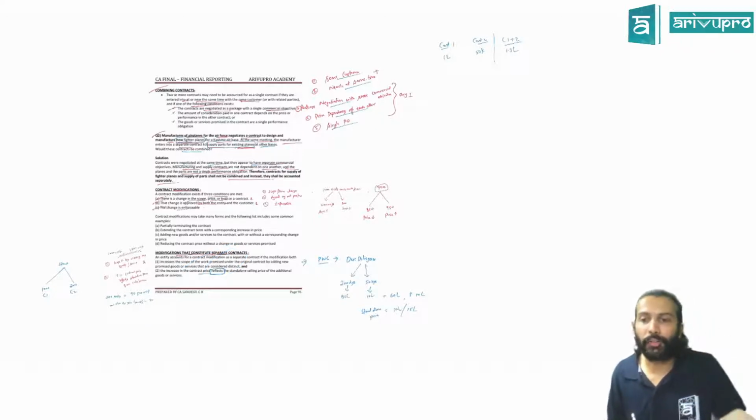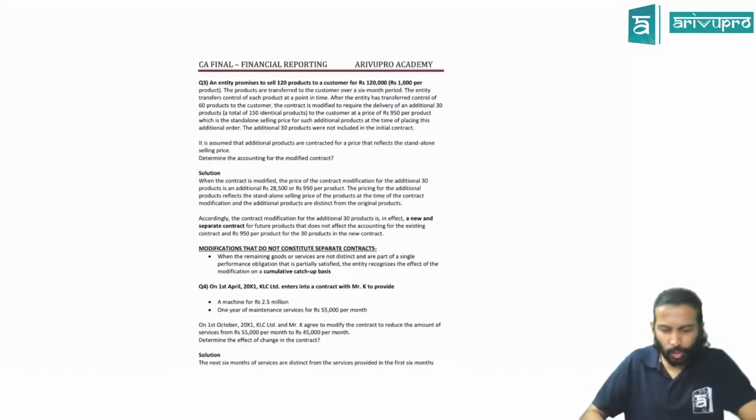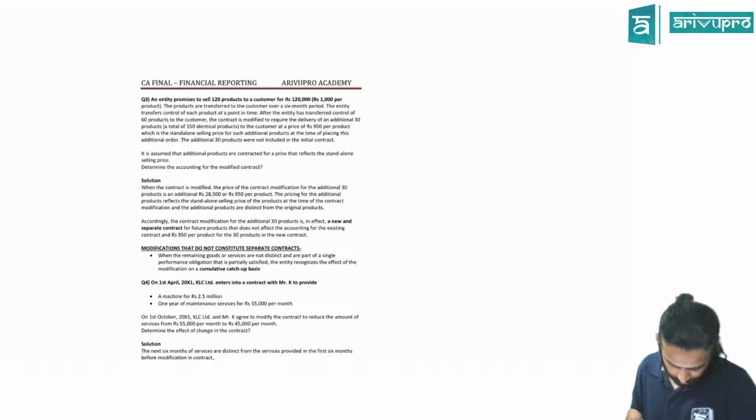What section is this? When should we treat a modification as a separate contract? All other modifications will come under no new contract, and we will continue with the existing contract. Yes or no? Actually, let me write a small chart for this. I'll write it here only.